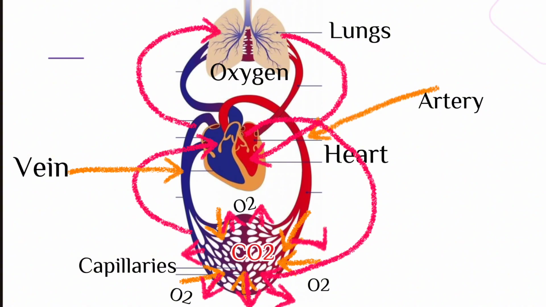It produces carbon dioxide, which is waste. Carbon dioxide will diffuse into the blood. The blood will become deoxygenated blood. The deoxygenated blood is transported to the heart by veins. Further, the heart will pump the deoxygenated blood to the lungs. They breathe out carbon dioxide.